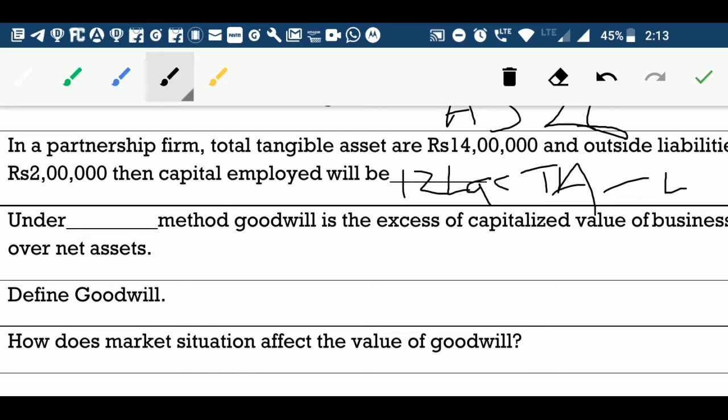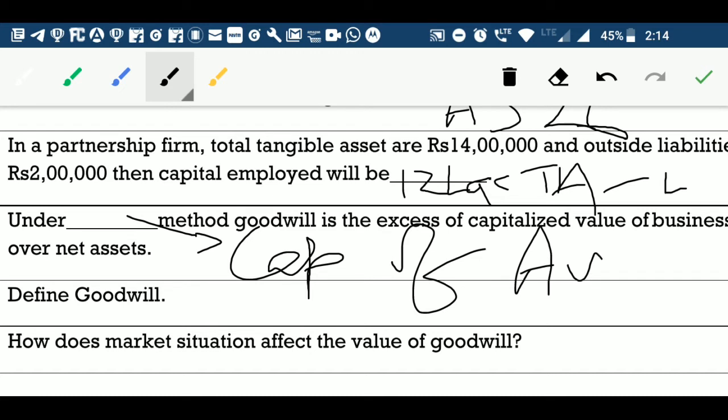The next: under dash method of goodwill is excess of value of business over net asset. Again, if you remember, excess of capitalized value of profit over net asset is computed as goodwill under the capitalization of average profit method. Therefore, the answer of this question is capitalization of average profit.